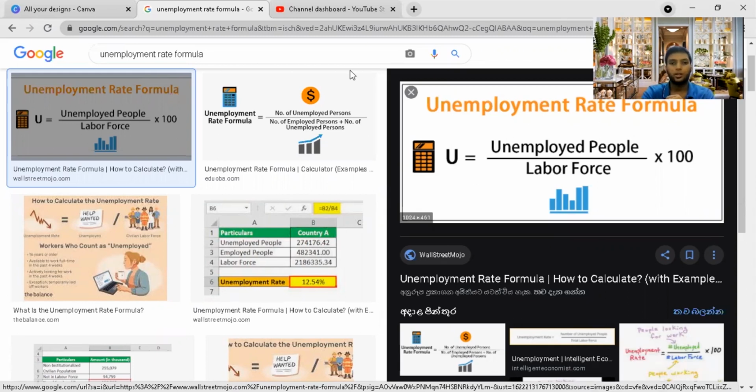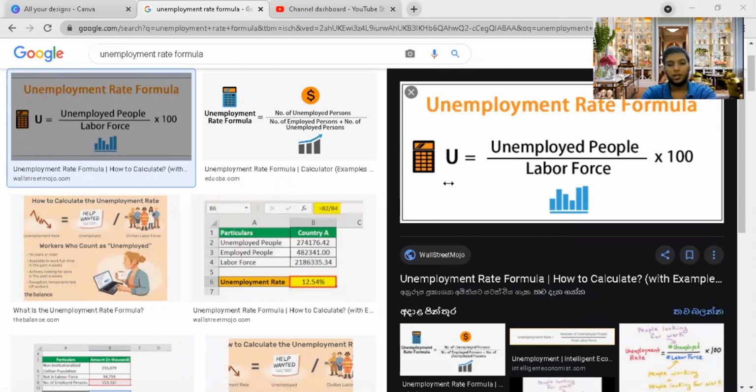So I can write it down here for your knowledge. It's unemployed plus employed, or we simply say labor force. You can't take only employed people under the labor force, because both of them are looking for a job, and unfortunately, unemployed people are part of the labor force as well. Then we move on to the point we want to discuss.